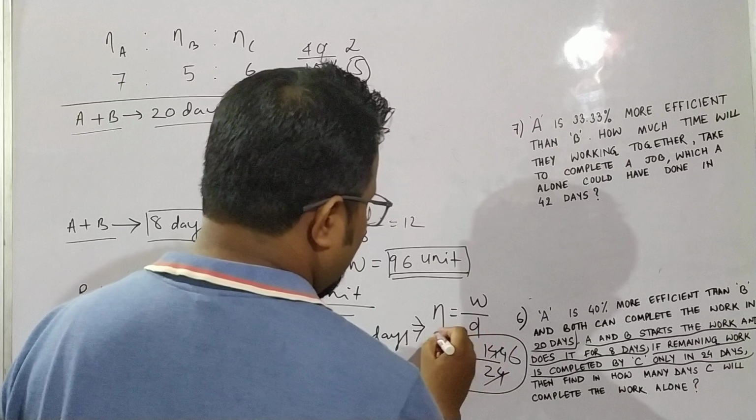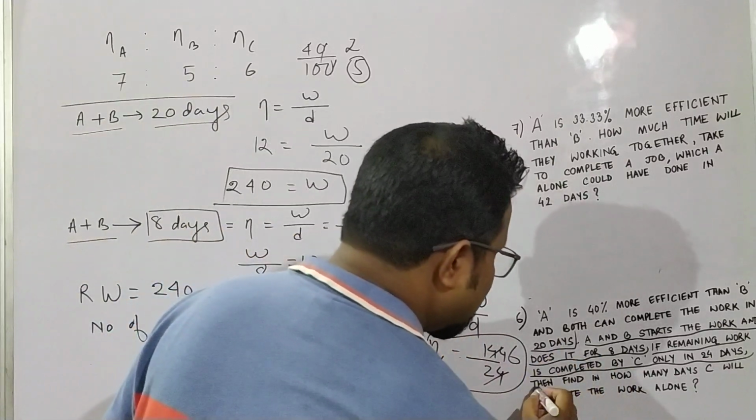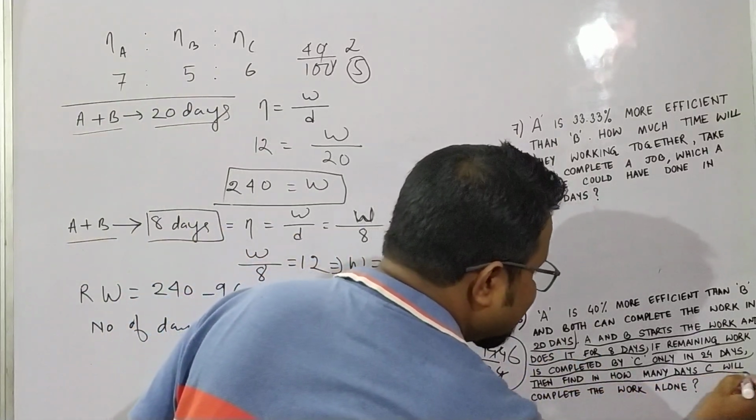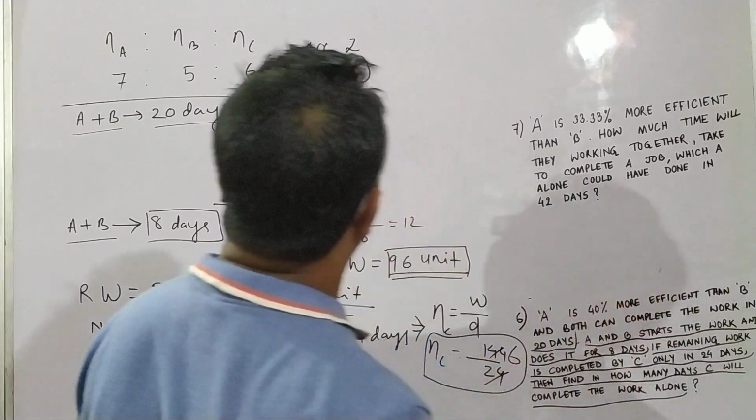Now the question is: find in how many days C will complete the work alone.